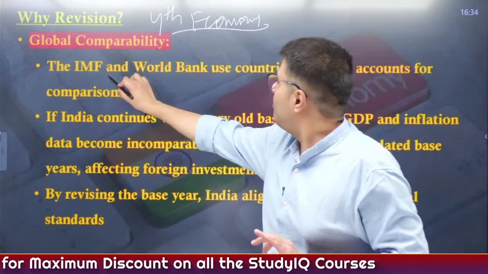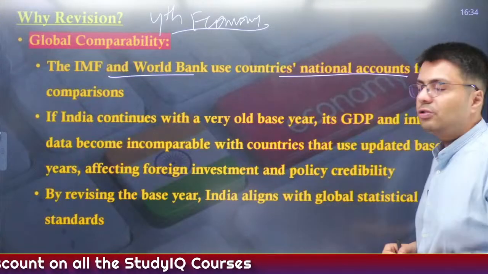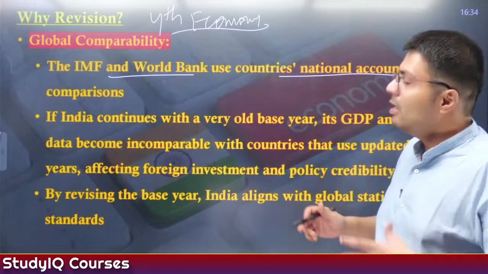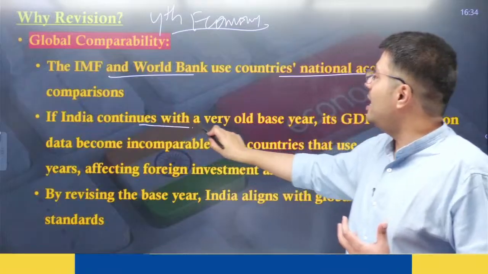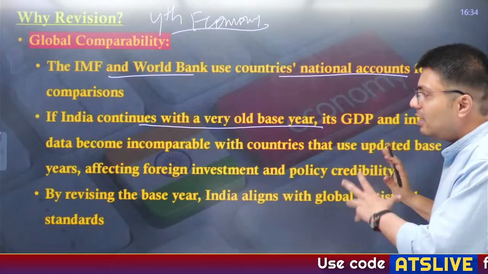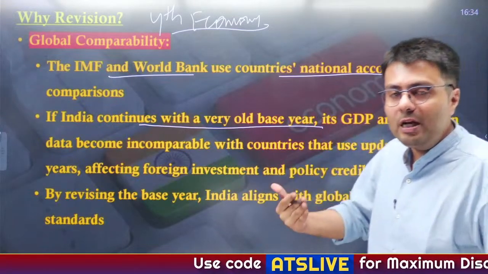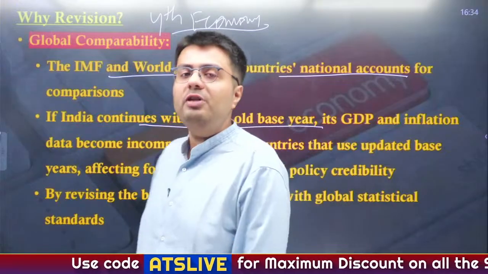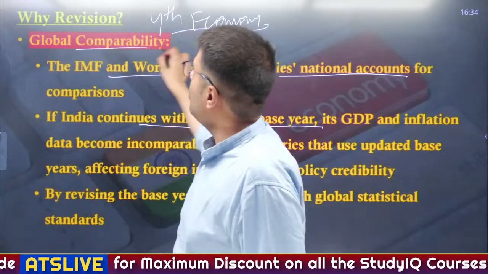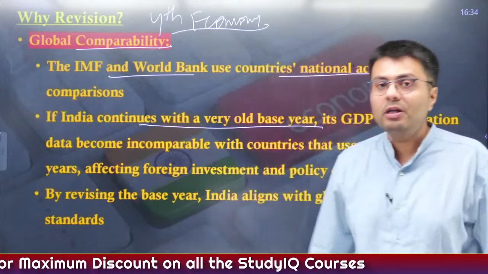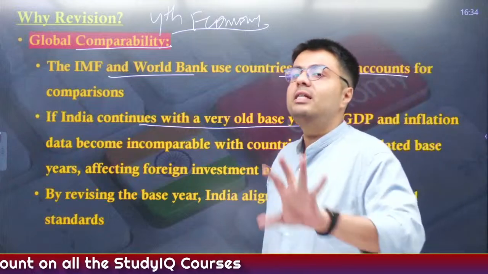When the IMF and World Bank use national accounts of different countries to compare GDP figures, and if India continues with the old base while other countries have revised their base, how will you get a true picture of India's GDP growth? No, right? So also for global comparability, it is essential that we keep on revising GDP.